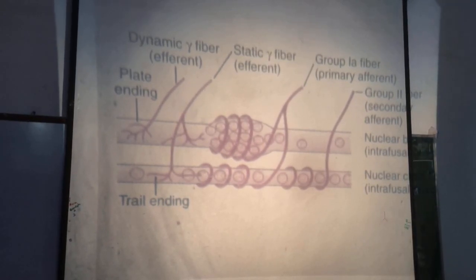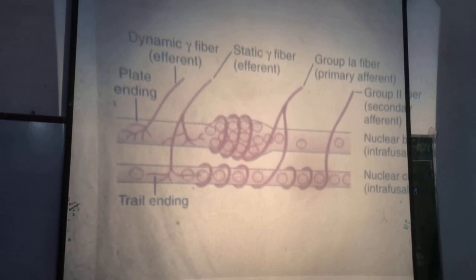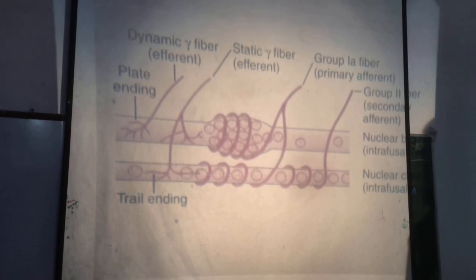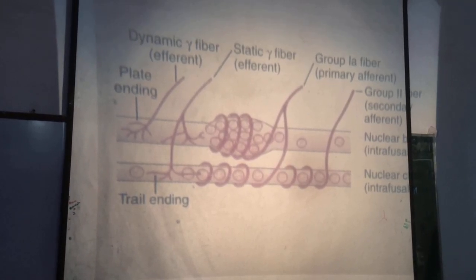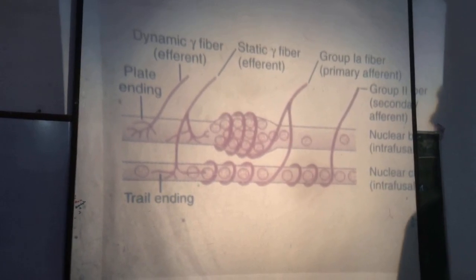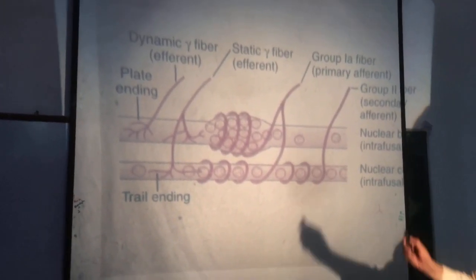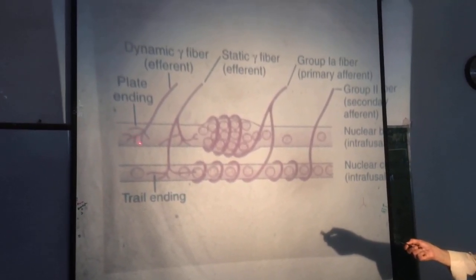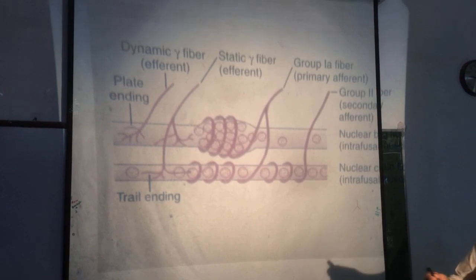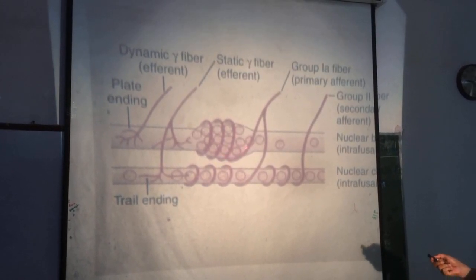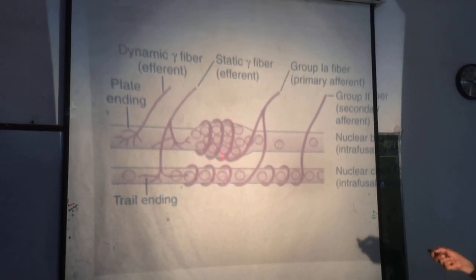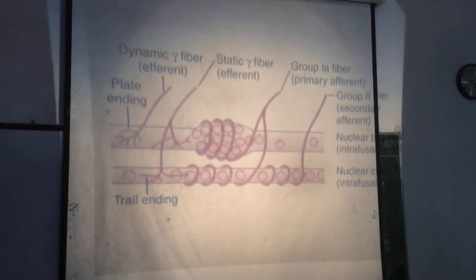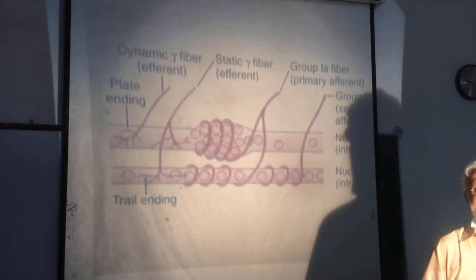We can say that muscle spindles can be excited without stretch of the muscle, that is the internal stretching. Impulses come along the gamma efferents to the end portion of the muscle spindle. End portions contract, shorten. This results into stretching of the central portion, and that leads to the excitation of the muscle spindle.